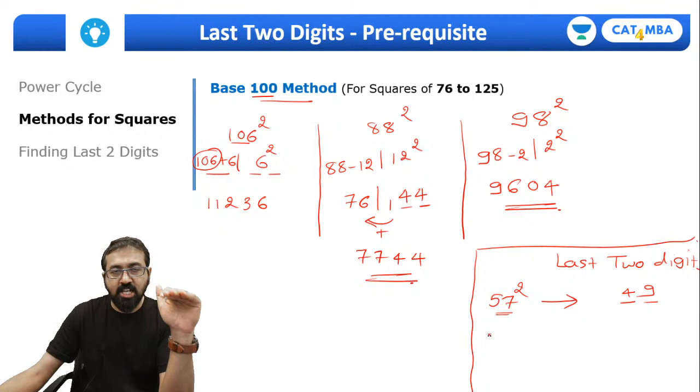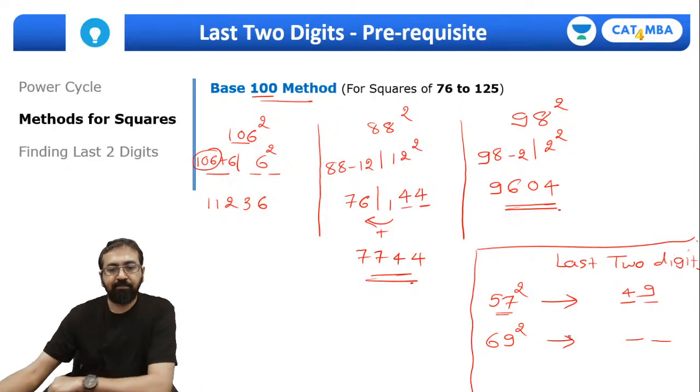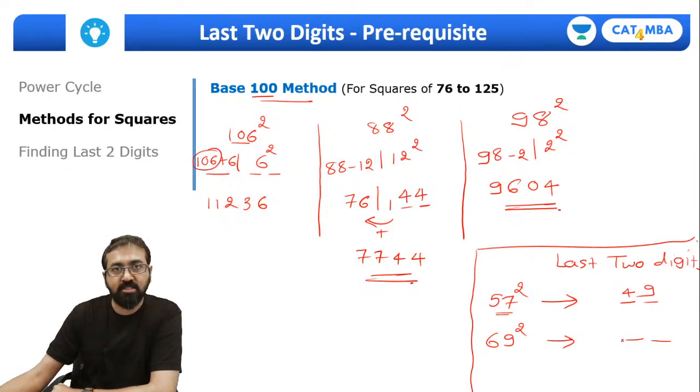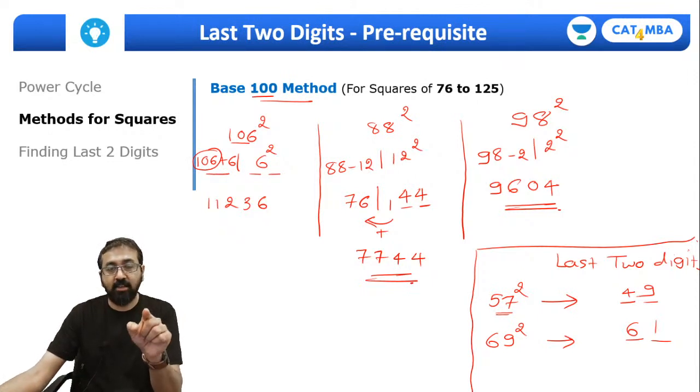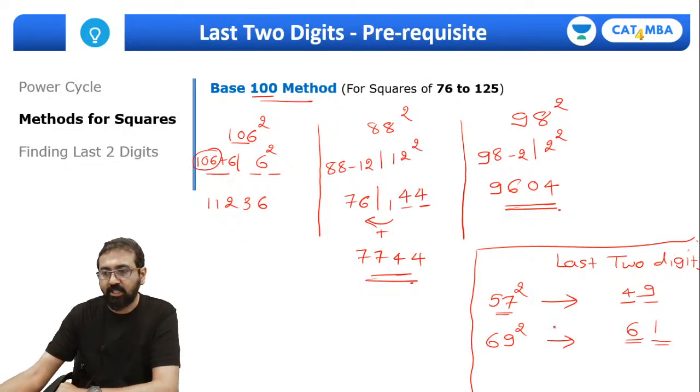Same way, keep writing in the chat box. Whatever question I ask you, you need to tell me the last 2 digits of that number and enter it in the chat box quickly. What about 69 square? What will be the last 2 digits? Isn't this correct? Because 69 is 19 more than 50. So right side will be 19 square, 361. We'll keep 61 over there, and 3 will be carried over. So ultimately we need to look at the last 2 digits only, right?